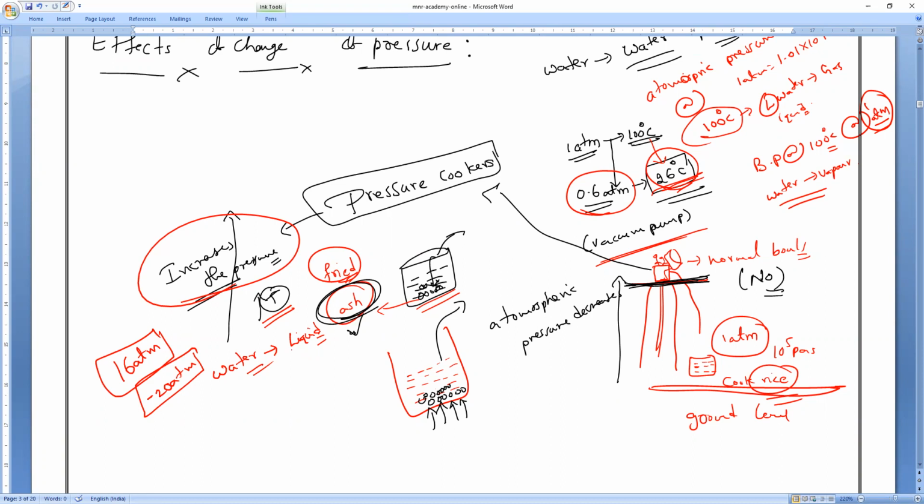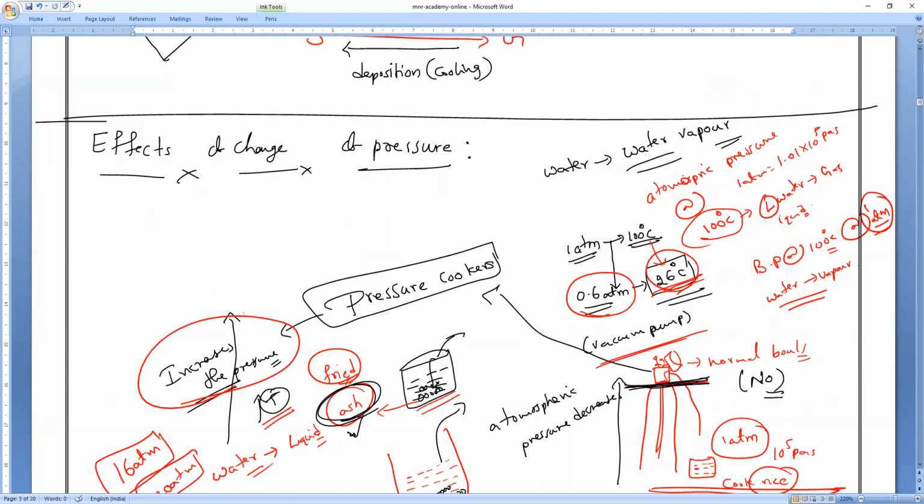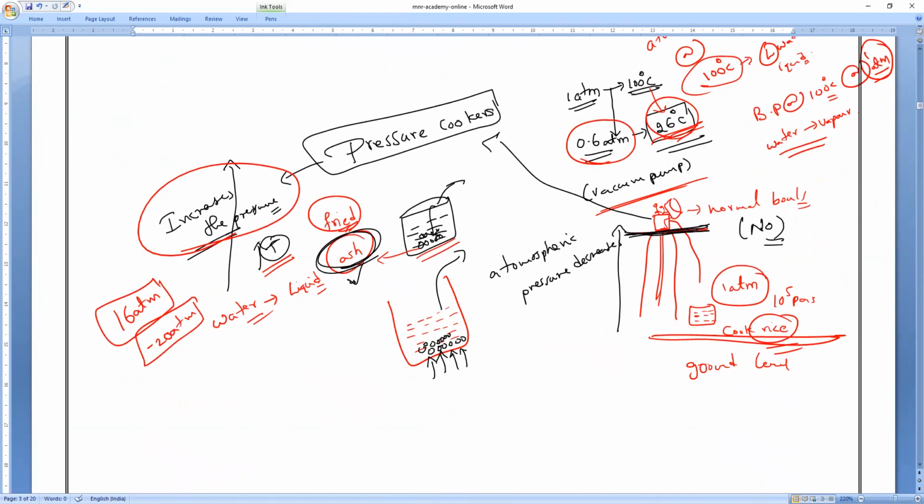Pressure cookers are like kitchen bombs, we can say. We don't know when they will explode. That is why we should always prefer one from a good company. So that is what you have to remember. Have you understood now? The effect of pressure. I'm just telling you casual things. Are you clear now, everybody?